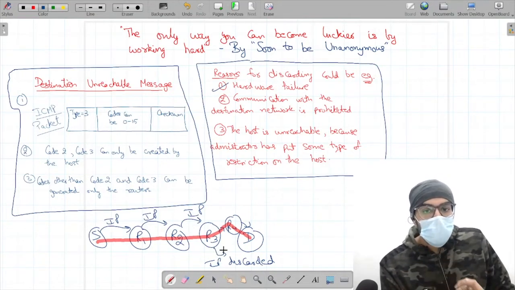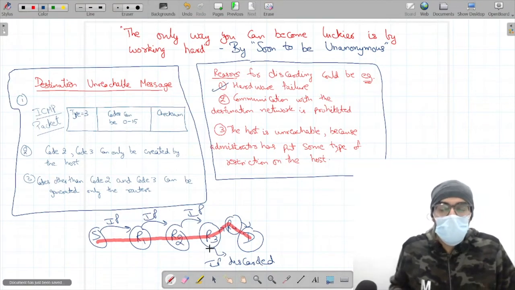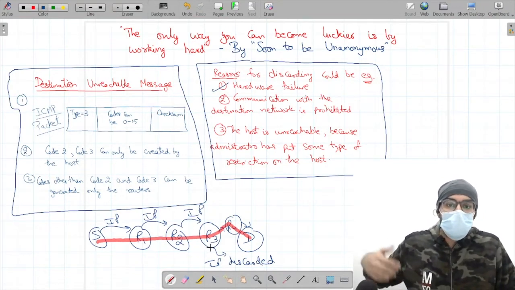Then it can say that the destination is unreachable, and it will send an ICMP message to the sender that the destination is unreachable.